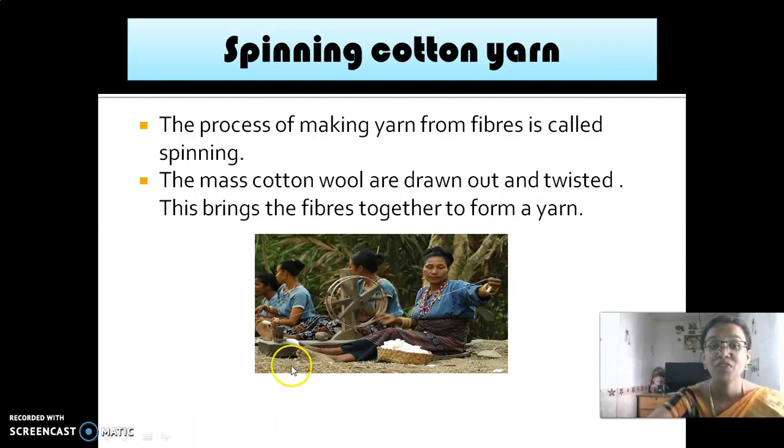This brings the fibers together to form a yarn. Look at here. What are they doing? They are spinning. So this mass of cotton is sent into the wheel-like structure. On the other end, they get a thread-like structure which is called yarn. So when we are twisting, we are able to get a thread-like structure.